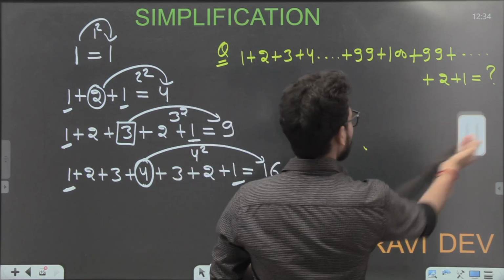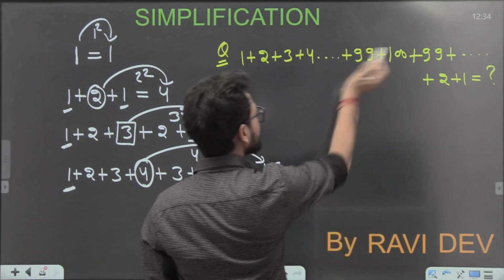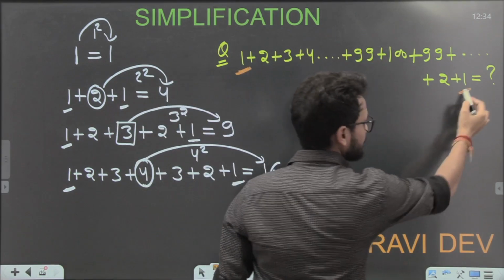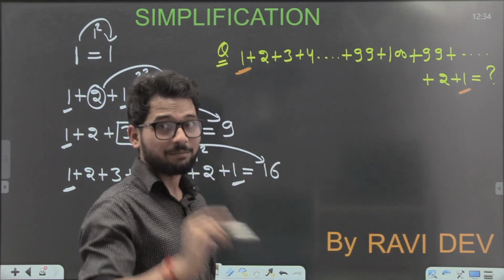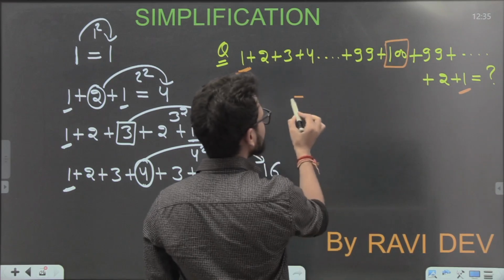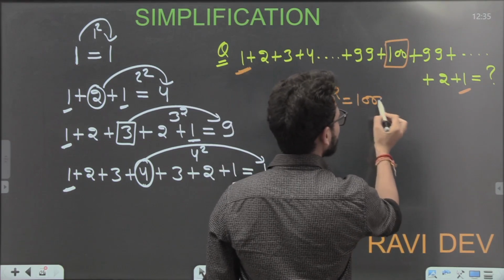As I told you, if you are going to do this question, guys, is my series starting from 1? You said yes. Is it ending at 1? You said yes. What is the peak point? The peak point is 100. So its answer is going to be, students, 100 square, and that is 10,000. That's my answer.